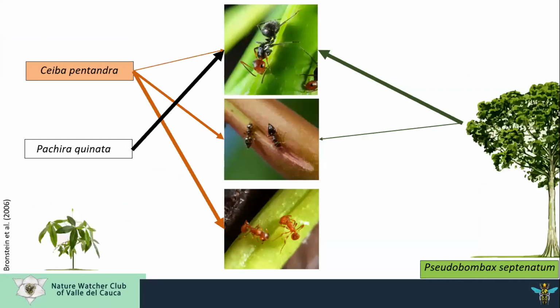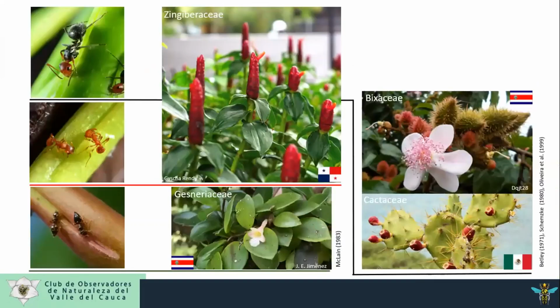The other important result was the differentiation in the association according to the plant species in the same locality. In this case, Pachira echinata and Pseudobombax septenatum share the association with Camponotus planatus. But in another way, Ceiba pentandra is associated with other species in the same localities of the park in south Cali. The 3 main ants have been previously reported with other plant families in Panama, Costa Rica, and Mexico.